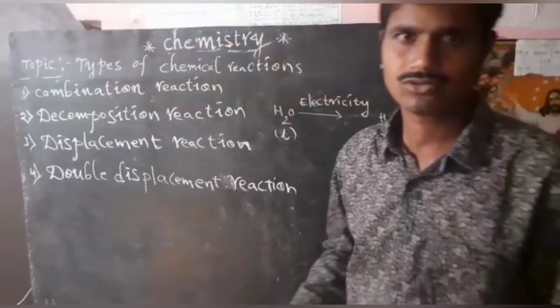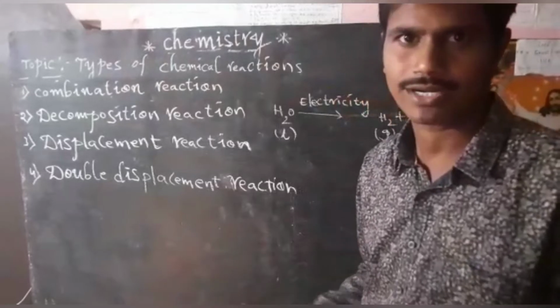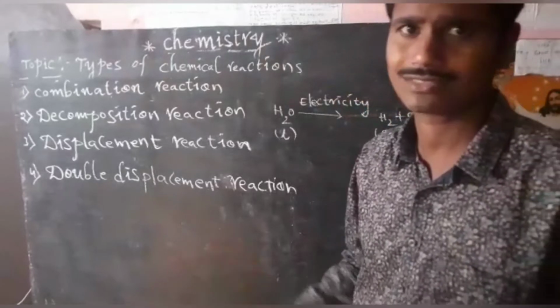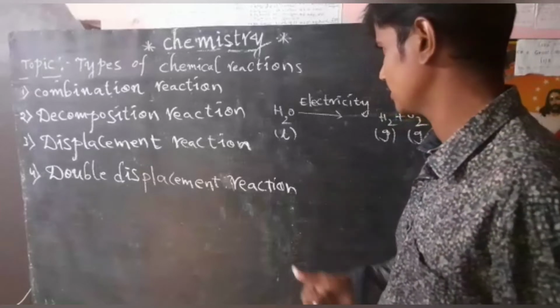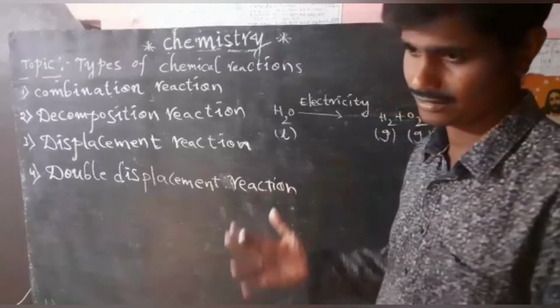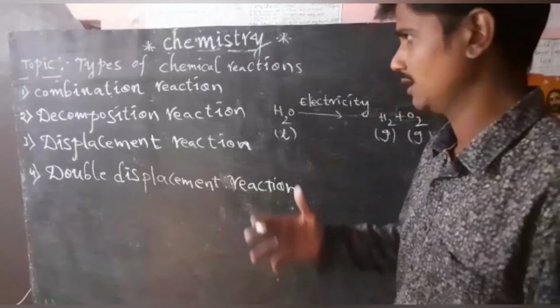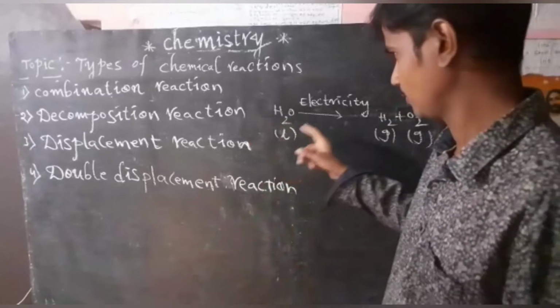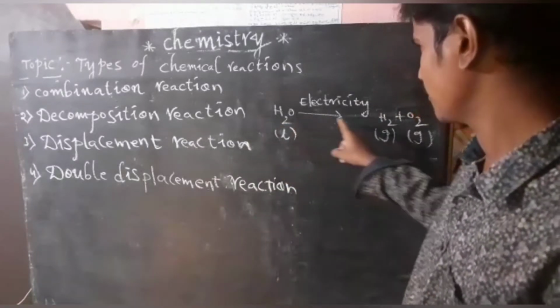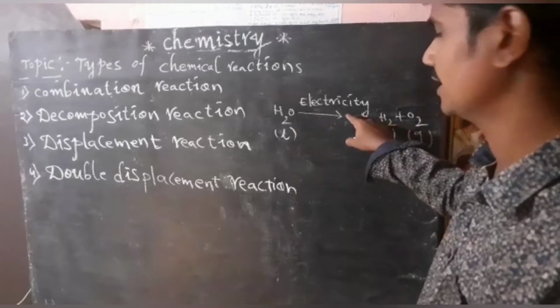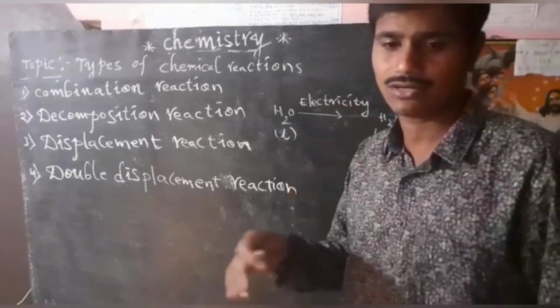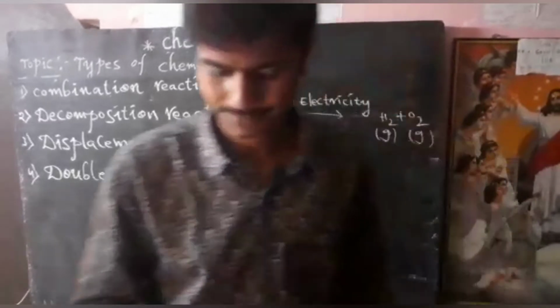Wherever you go, water is almost always available. That's why it is called the universal solvent. So this is the third type of decomposition reaction. Here water decomposes into hydrogen and oxygen gas in the presence of electricity. Such reactions we call electrolytic decomposition reactions.